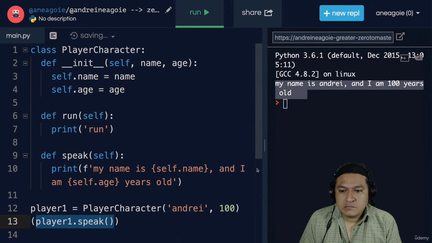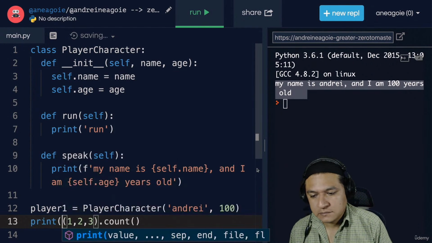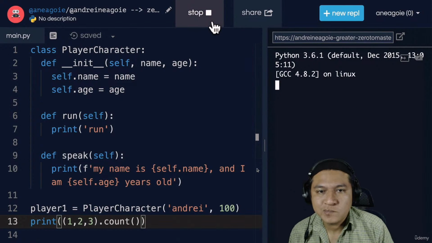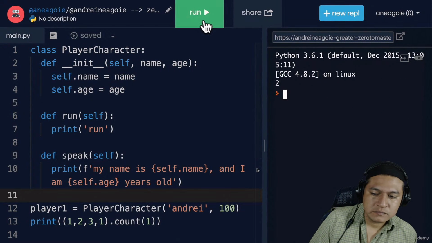Same with when I'm using something like a tuple, right? If I have 1, 2, 3, and I do dot here, I can do count to count how many items are in the tuple. So if I do print and click run, well, I have to give it a thing that we're looking for. In our case, let's look at 1, and let's add another one in here. If I click run, I get 2.